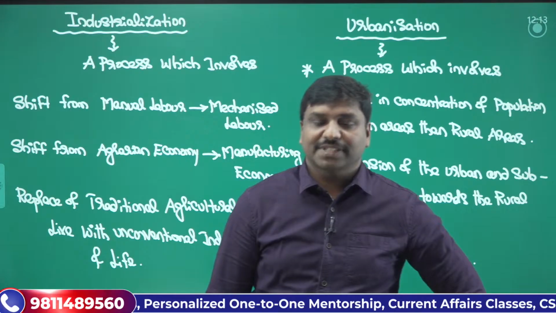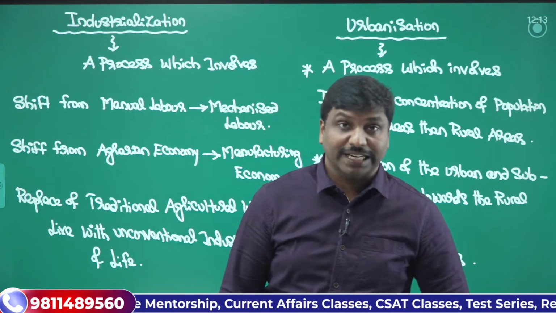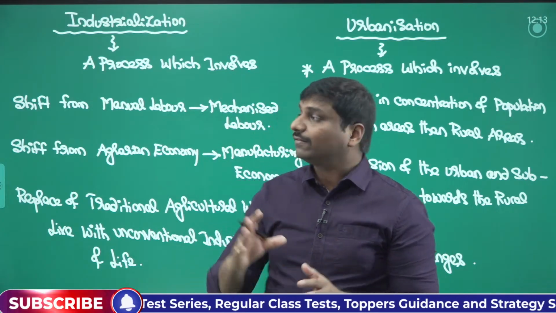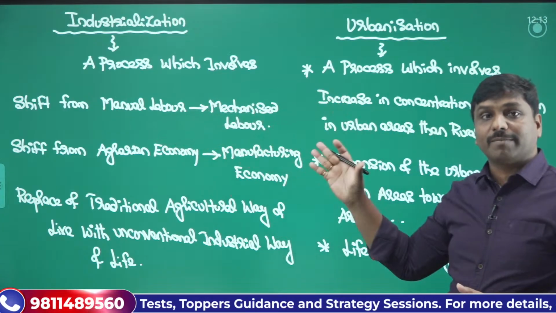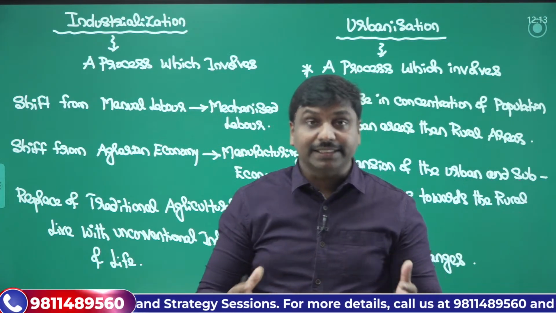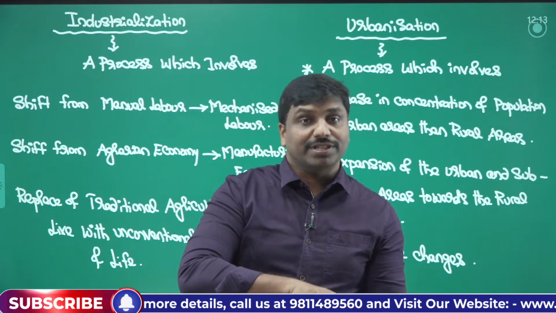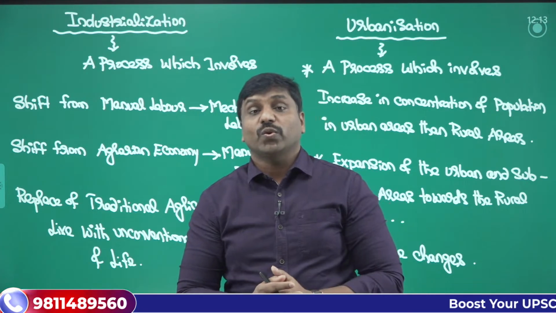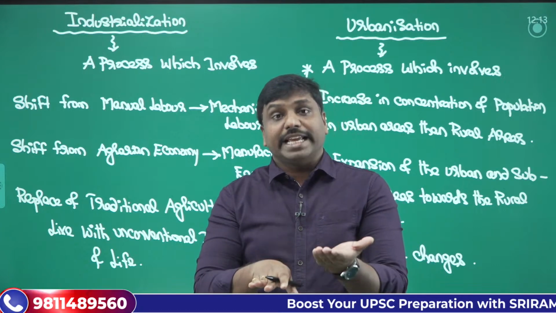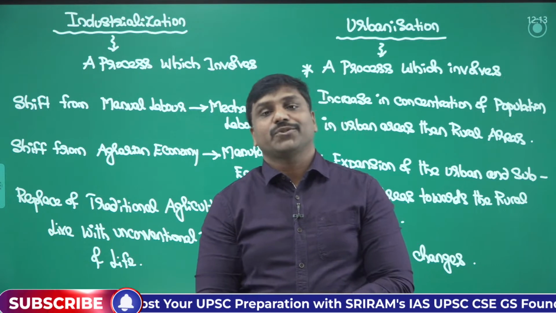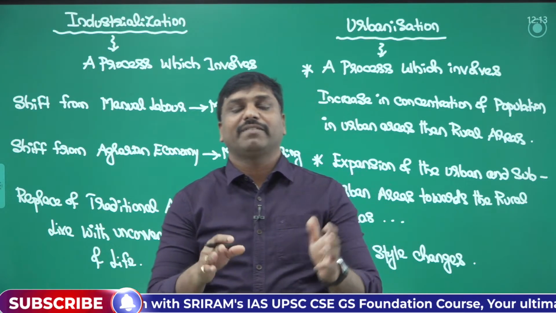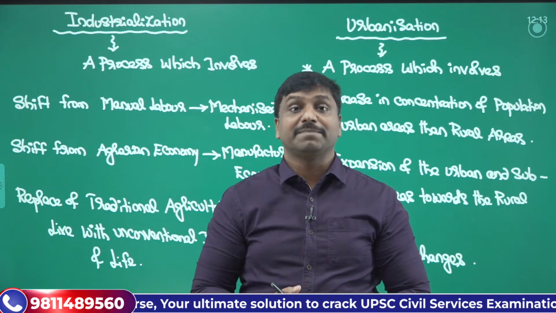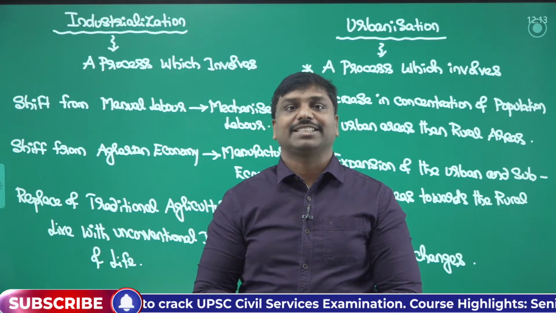Now the conclusion. What kind of conclusion can you give? Here the conclusion could be that the impact of urbanization and industrialization on the tribal communities is a mixed impact, which is a combination of positive as well as negative. When the policy makers take proper measures and care in the formulation of the policy, we can reduce the negative impact and increase the positive impacts. That is how you can say the impact is mixed. You can conclude like that.